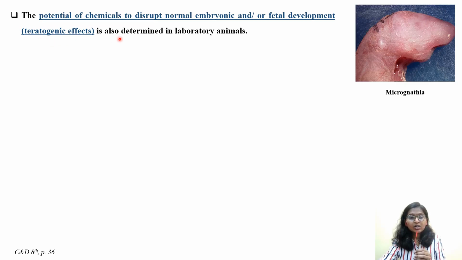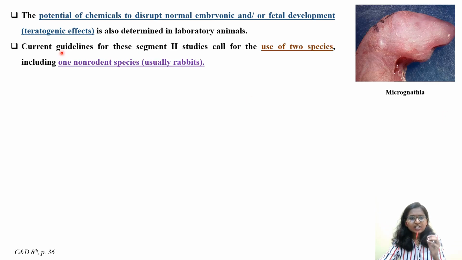Teratogenic effects is also determined in laboratory animals. So what are those laboratory animals? Current guidelines for these segment 2 studies call for use of two species. One is rat, another is preferably rabbit. One is rodent, one is non-rodent, they say. So you include one non-rodent species, that is usually rabbit.